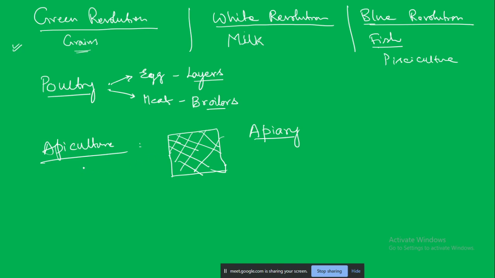In addition to honey from apiculture, we also get bee wax. Bee wax is of excellent quality because it will melt at a much lower temperature. Mainly for the preparation of various ointments, we use bee wax. Waxes are also of different types, petroleum jelly, petroleum wax, there are different types.